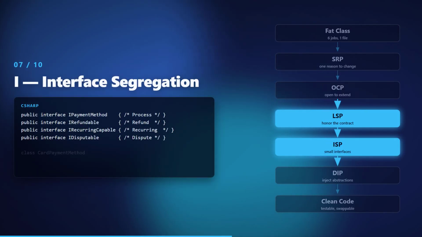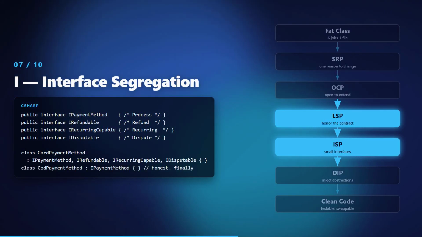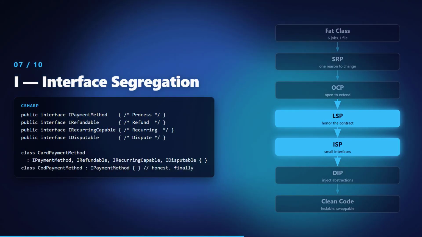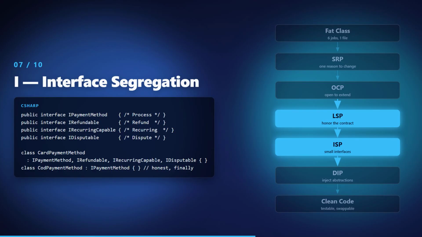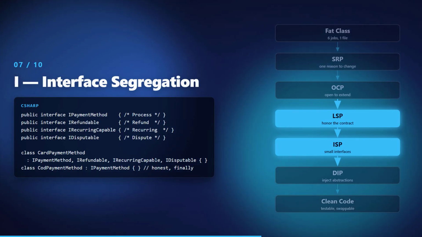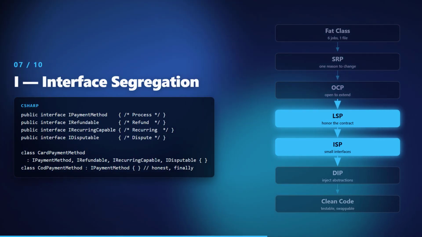Clients should not depend on methods they do not use. If even one implementer throws NotSupportedException, the interface is lying. Split a fat payment interface into small capabilities: refundable, recurring, disputable.